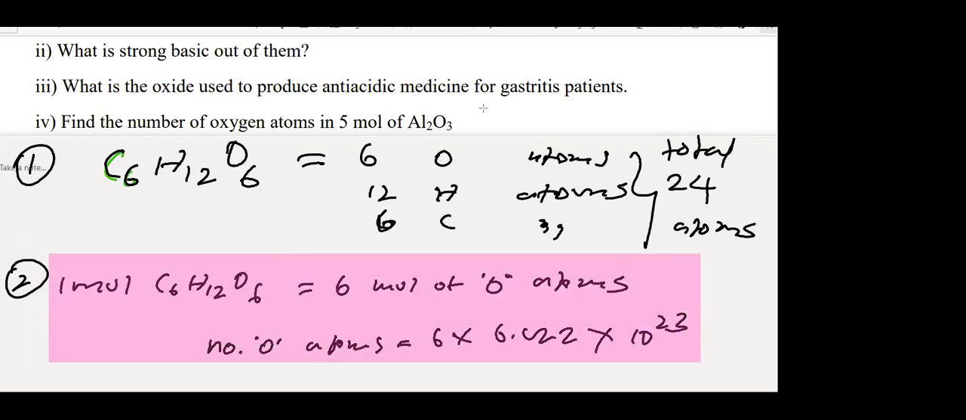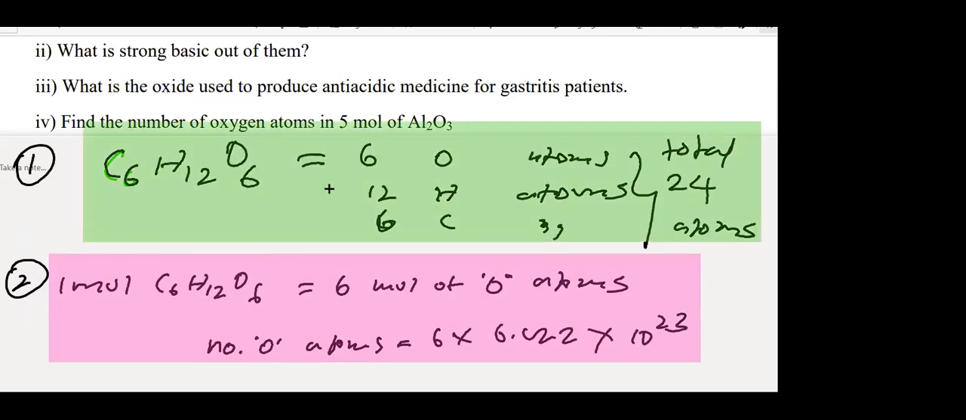So the top one is like one man, two hands, right? So this is two things. One glucose, 24 atoms, just count. But if you take 1 mole of glucose, then first you have to find the oxygen atomic moles and then multiply by the Avogadro constant. Please copy down this also, everyone. Glucose molecule, this is a single molecule, 24 atoms total.